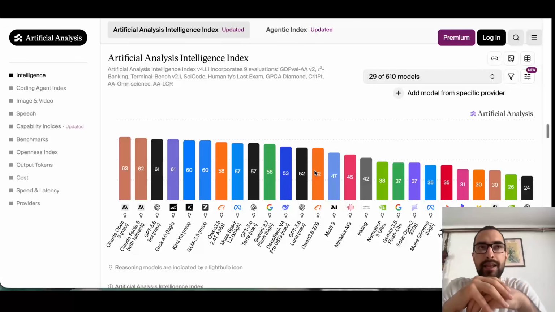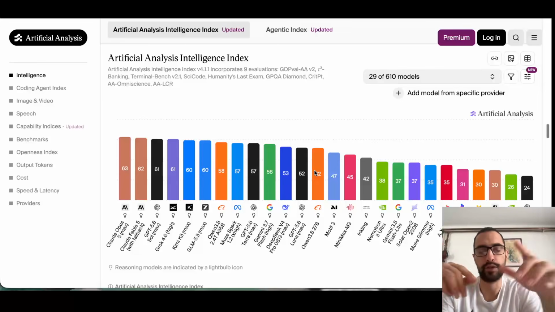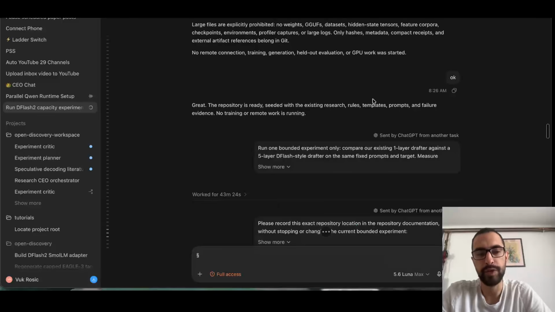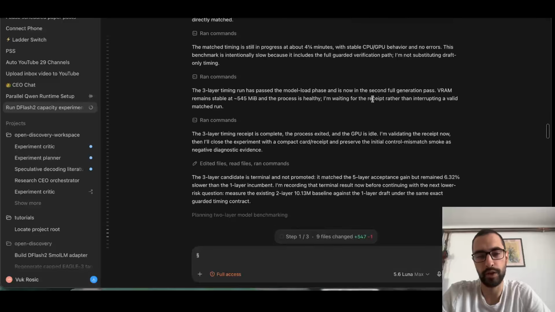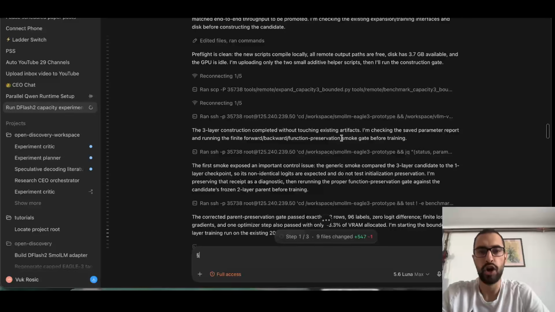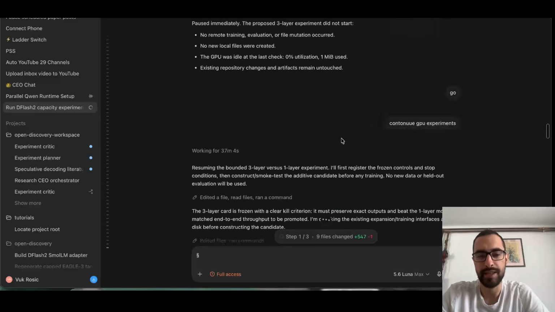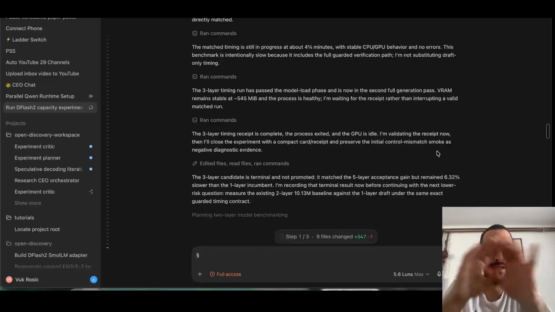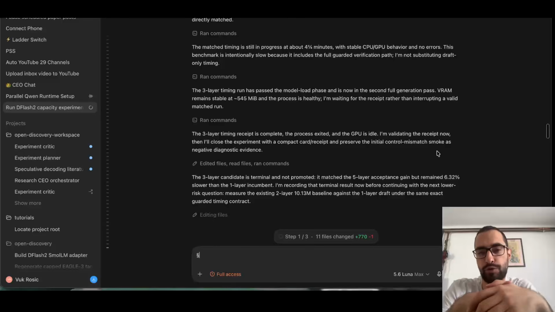Maybe there can be different ways, like using multiple speculative decoding models, maybe very small and then a bit bigger, and then the huge trillion parameter model is the target model or the base model. So I'm not sure, but I did many experiments as well. Here you can see I'm loading that exact Qwen model in like 1 bit or something onto my GPU, and then just telling Luna to try to train its own DFlash 2 here. I'm trying to figure out how to do this DFlash speculative decoding, how to train them.